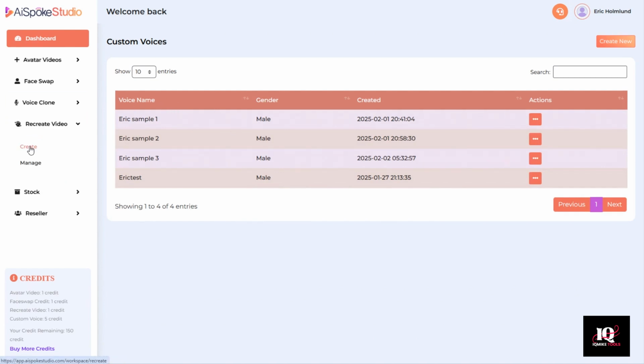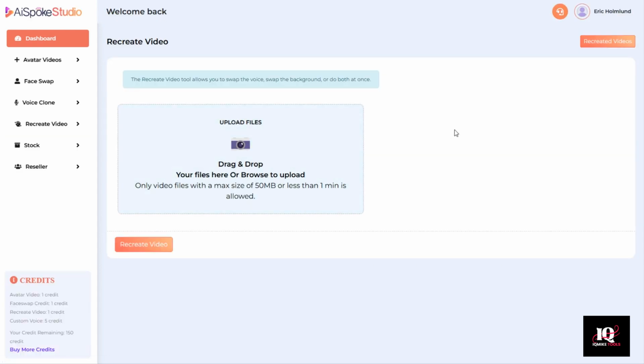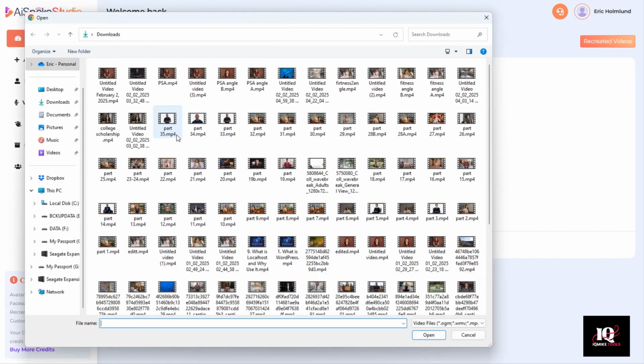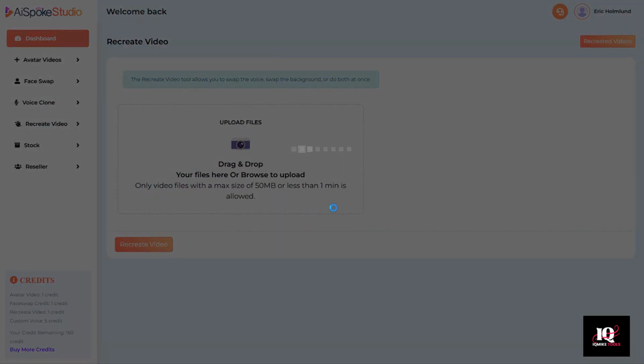Let's click Recreate Video, click the Create button. And the first thing we're going to do is select a video that we want to work with. Now the Recreate tool allows you to swap the voice, swap the background, or do both at once. So again, you can do one or the other, or both. Now you may recall from my previous demonstrations, I created a public service announcement. I'm going to go ahead and grab that angle A, say yes to upload it. Now you can use videos from other sources with this tool, but certainly you're probably going to want to use some that you actually created with AiSpokeStudio, and those certainly can work.